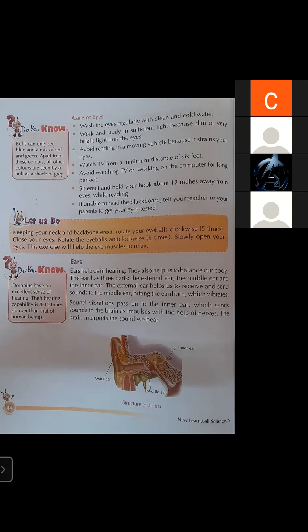Do you know a bull can only see blue and a mix of red and green? Apart from these colors, all other colors are seen by a bull as a shade of gray. The rest of the colors are seen in gray. So a bull cannot see all the colors, but we human beings can see all the colors.